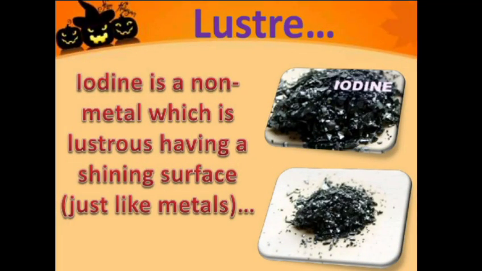Then comes the property of luster. We said that the metals are lustrous while the non-metals are not lustrous. They are lusterless. Iodine is a non-metal. Still, it is lustrous, having a shiny surface, just like the metals.